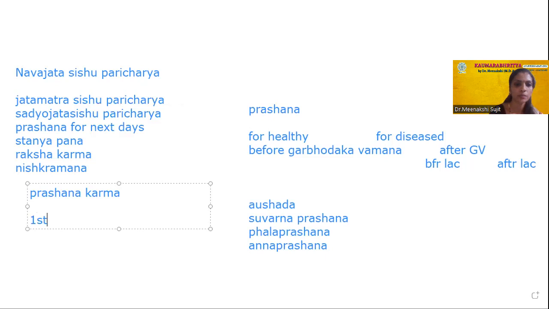Our acharyas explained 4 days of prashana to feed if the mother is having no good lactation. Then what all we can feed on first day, second day.